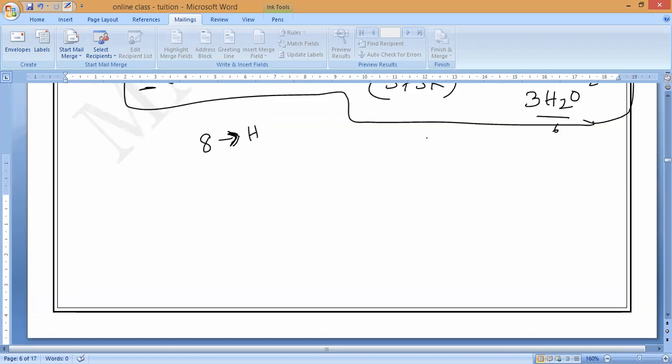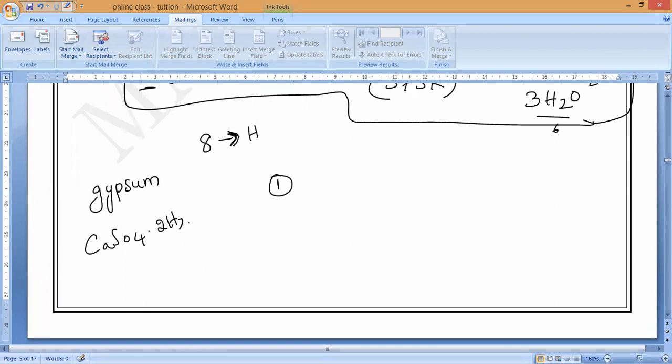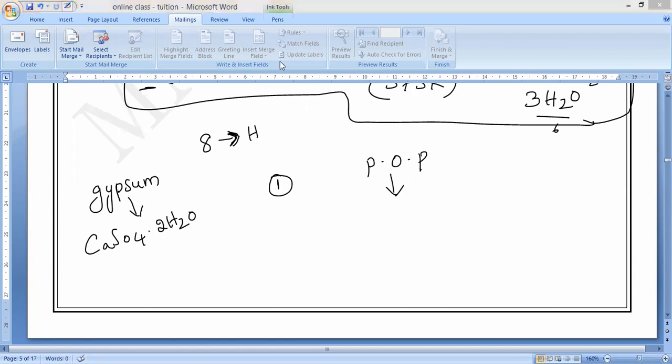Plaster of Paris. Now, Akhil, Arfan will say, what are the two formulas of plaster of Paris? First, you can remember this. Gypsum. What is the gypsum formula, Tina? CaSO4.2H2O. POP, so many will get confused. What is the POP formula?